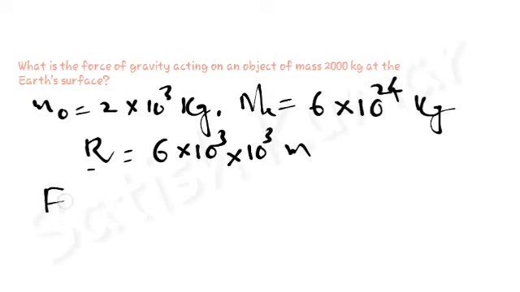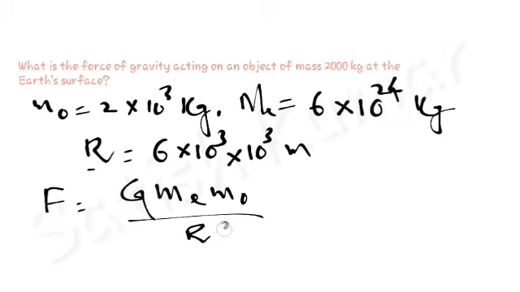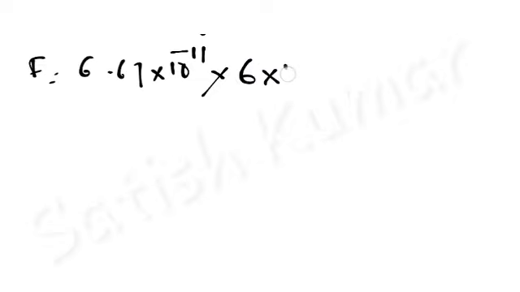So I have a formula, F is equal to G times mass of earth times mass of the object, by distance square. Here the distance is the radius of earth. Putting the values, F is equal to 6.67 into 10 power minus 11 into mass of the earth, that is 6 into 10 power 24, and mass of the body, which is 2 into 10 power 3, by radius.